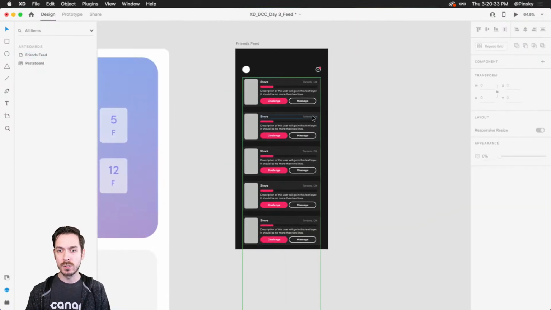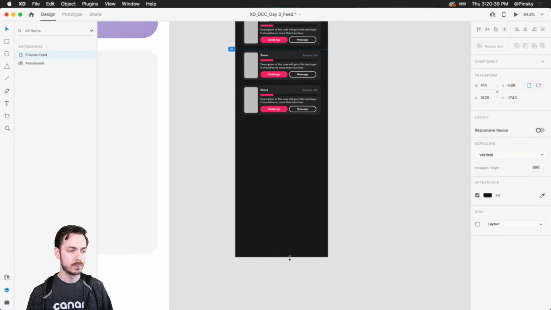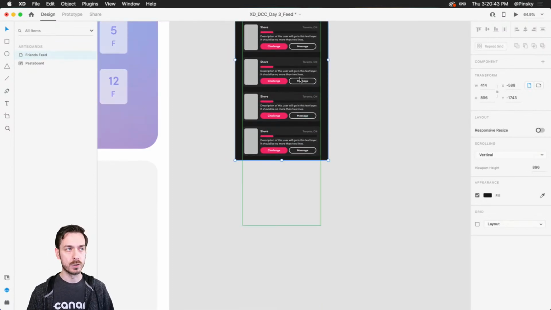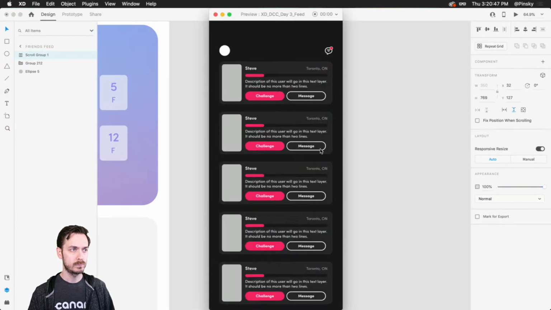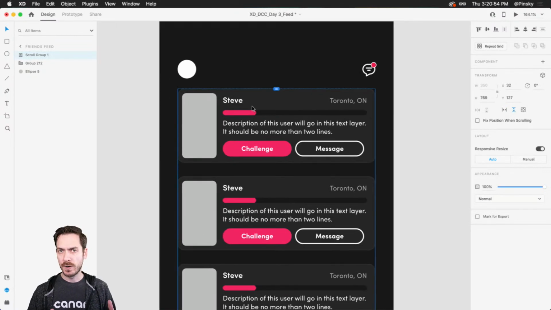And like I showed you yesterday, we can either make the artboard longer so we can scroll like this, or we can pop it into a scroll group like this, right? Completely up to you. Depends on the situation. So we've got a bunch of friends going down the artboard, but we want to make some changes. We want to add some pictures. We want to add some names. We want to change the progress bar.